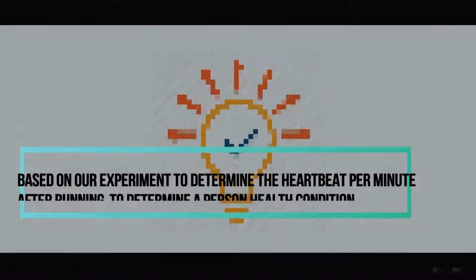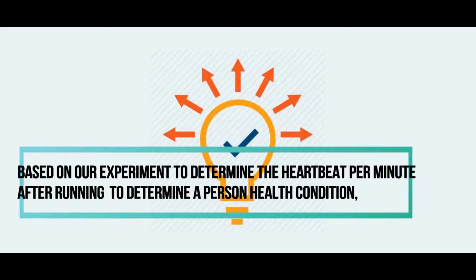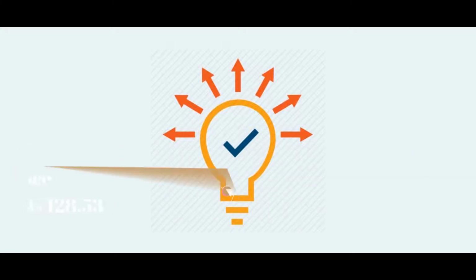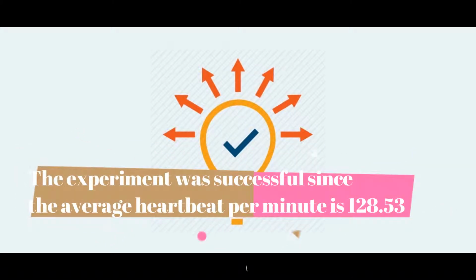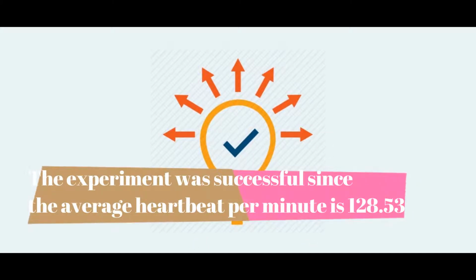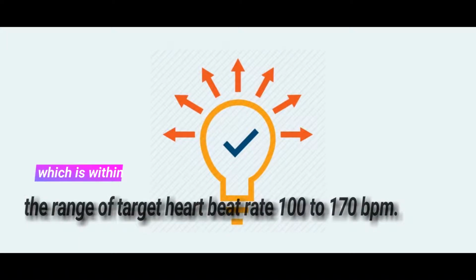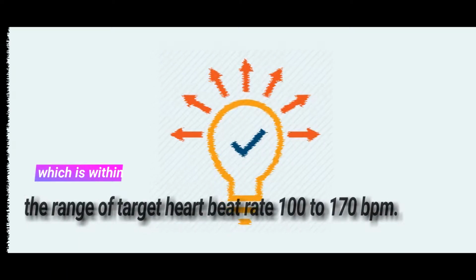Based on our experiment to determine the heartbeat per minute after running to determine a person's health condition, the experiment was successful since the average heartbeat per minute we collected is 128.53, which is within the range of the target heartbeat rate, 100 to 170.